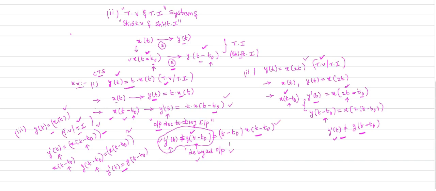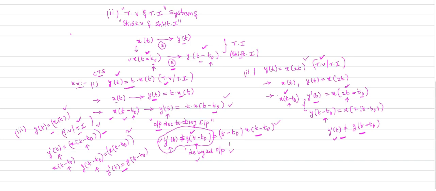This is about the time variant and time invariant systems. The only thing is, when we provide a delay in the input, if we get the same delay in the output, that system is a time invariant system. Otherwise this system is a time variant system. Time variant system is also called shift variant. Time invariant system is also called shift invariant system.